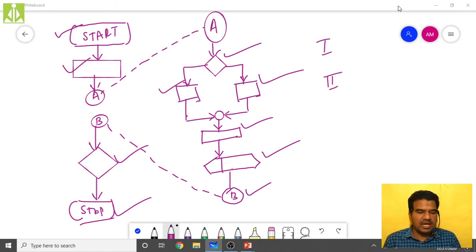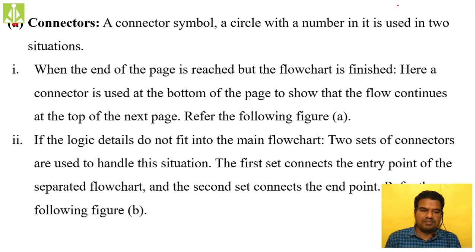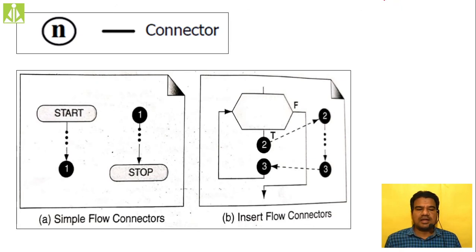See, that same thing I have shown inside your PPT as well. So the connector symbol is a circle. With a circle you can use any numerical value or any alphabetical value also. Simply, how we have to represent that: a circle with 1 inside it, like circle 2, circle A, circle B. Likewise, you can use these connectors.